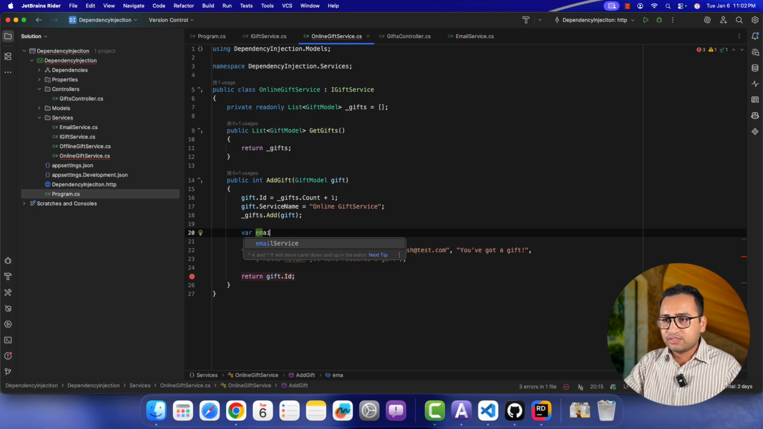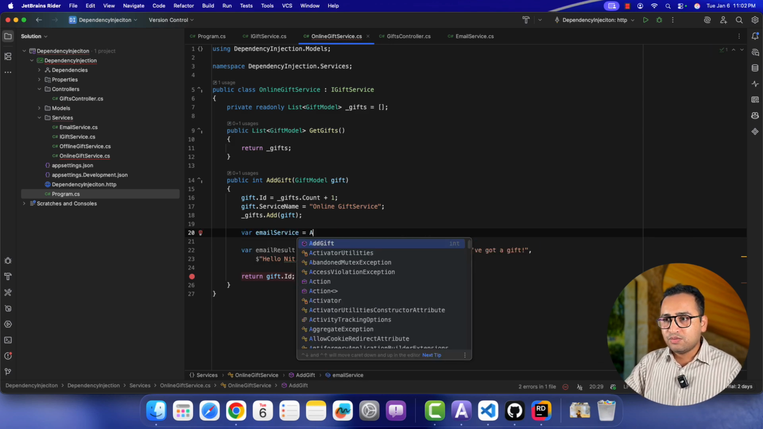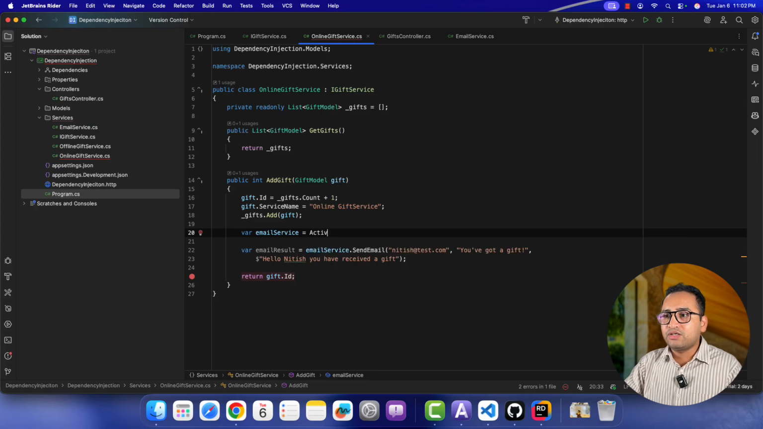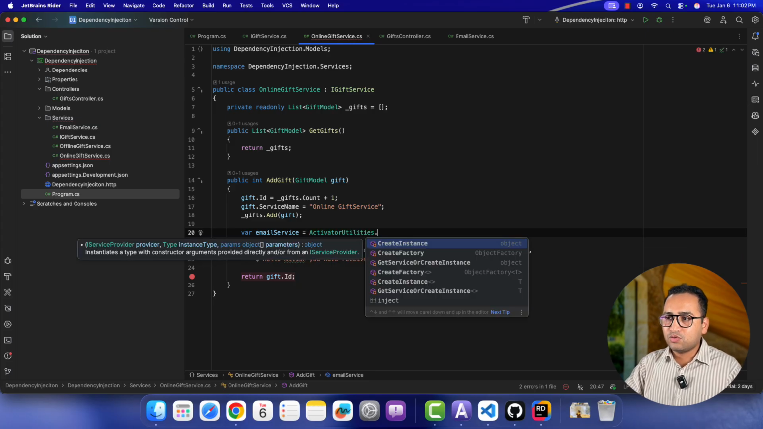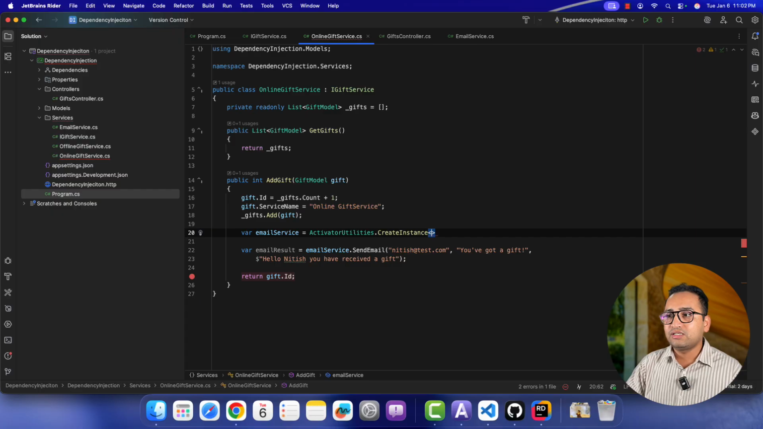So here I'm writing that this is my email service. I want to get the instance of this email service by using the ActivatorUtilities. If you will press the dot, there are a few methods. We'll talk about all of them. The first method is this CreateInstance. So this one will create the instance at the runtime.